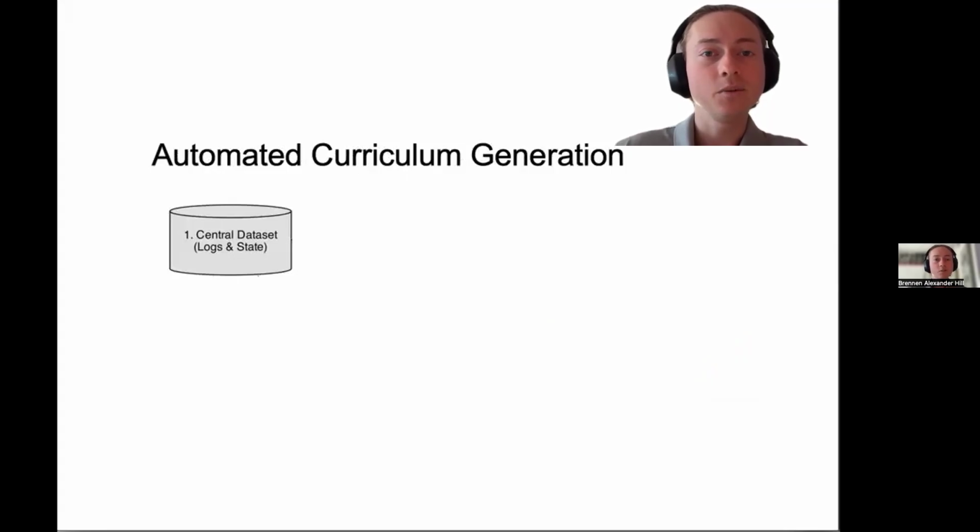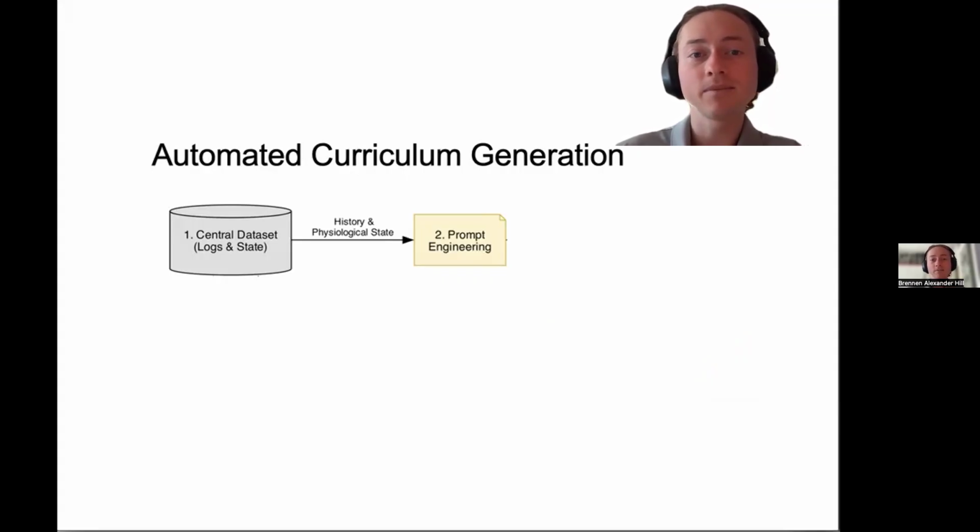To scale this research, we cannot manually tune every parameter. Instead, we introduce automated curriculum generation. We start with a central data set of logs and physiological states. We feed this historical data into an automated prompt engineering module. We formulate a prompt that includes the current state of the organoid and the experimental objective. This prompt is sent to a large language model.